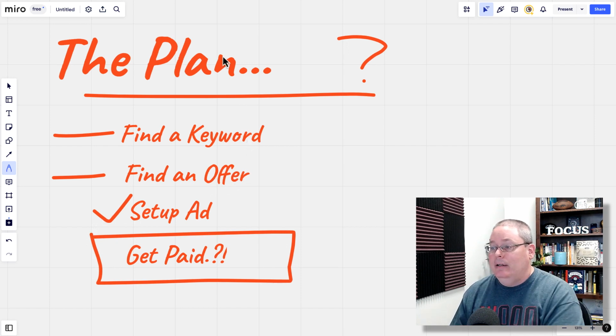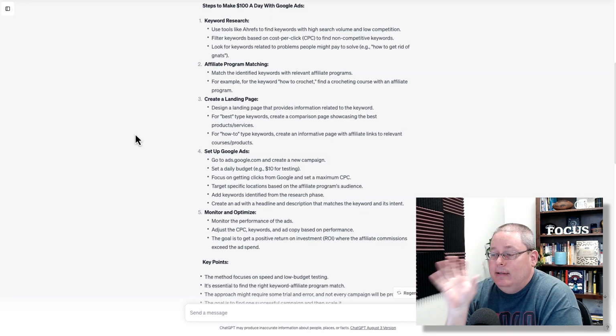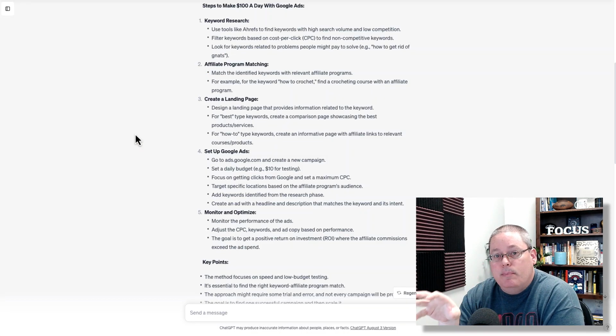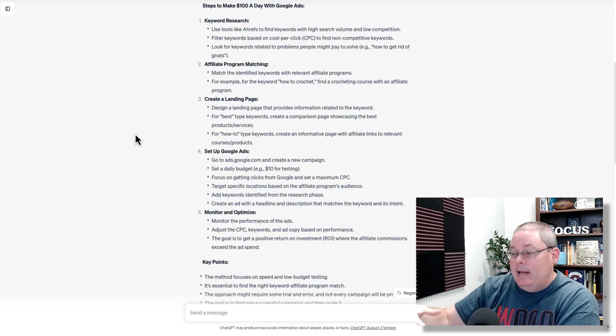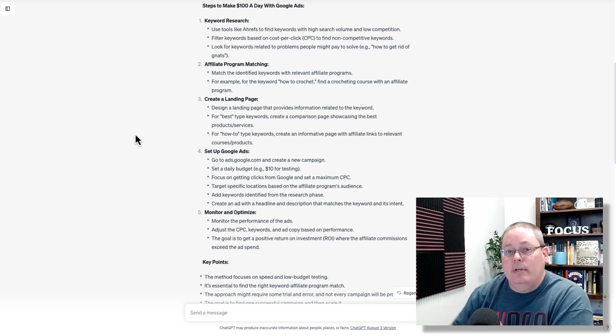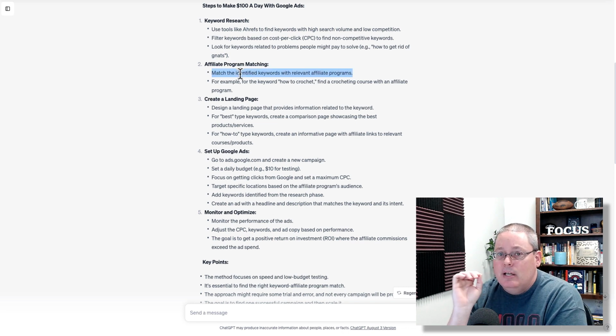Now, in reality, the plan actually looks more like this, and this is what we used ChatGPT for to break down the videos, where we were looking at what was missing. What was missing was a realistic plan of what is actually going to happen and how long it's going to take us to put all this information together. Again, we did our keyword research, and the affiliate program matching, identifying keywords with the relevant affiliate program. We settled on insulated screwdrivers for electricians.